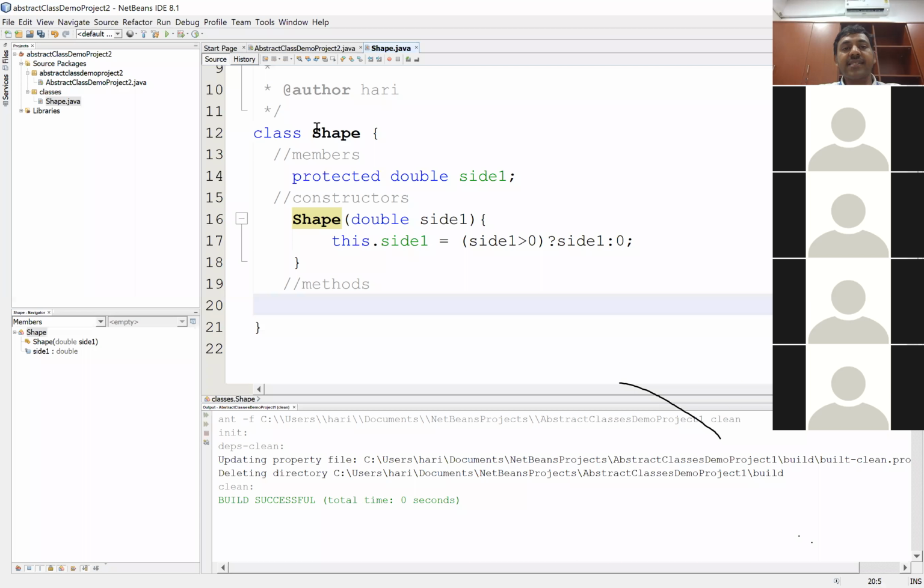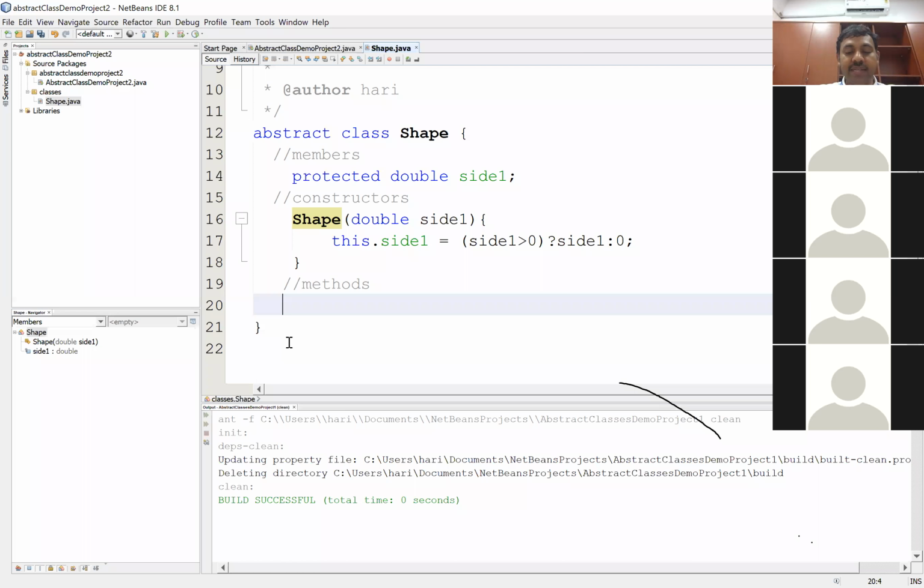Now, in the last class, we said there is no reason why my shape class has to be a concrete class. So I will convert the shape class to be an abstract class. So abstract class Shape. Now, is it mandatory that I need to have abstract methods in an abstract class? No, it is not mandatory. An abstract class doesn't have to have abstract methods, but the other way around is mandatory. If a class has abstract methods, that class must be an abstract class.